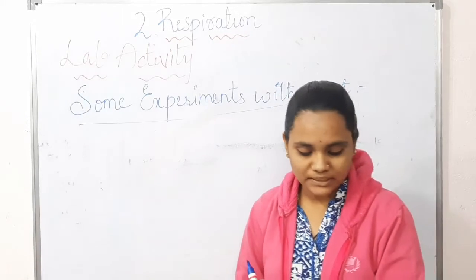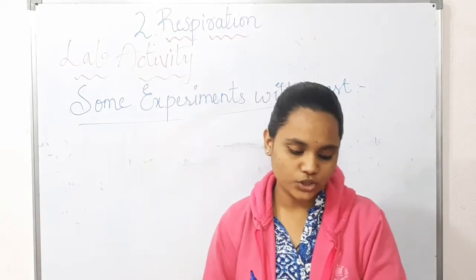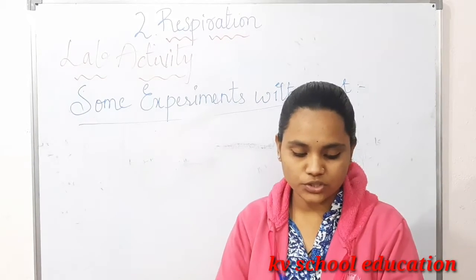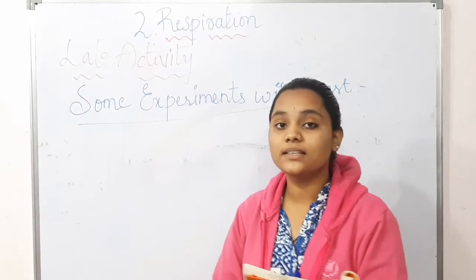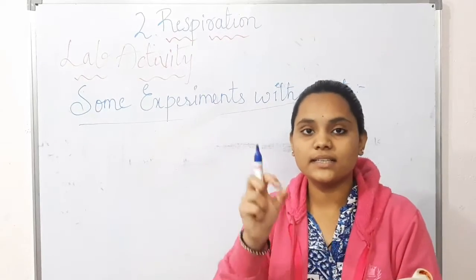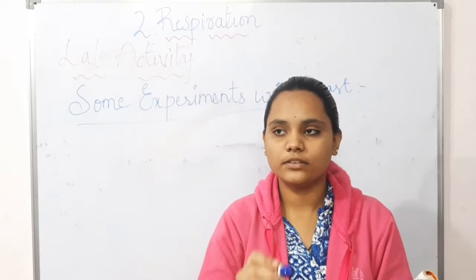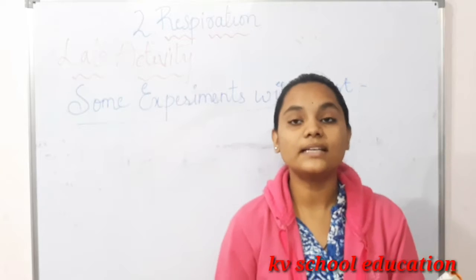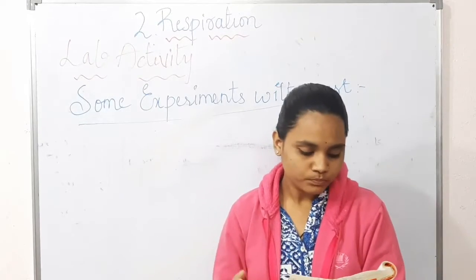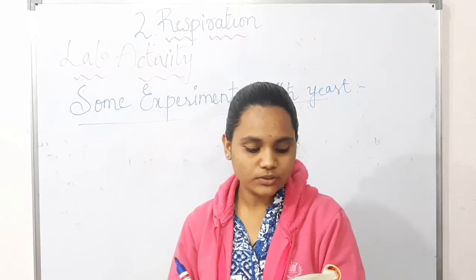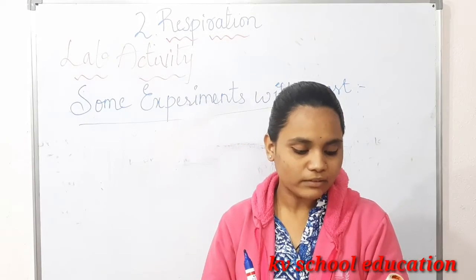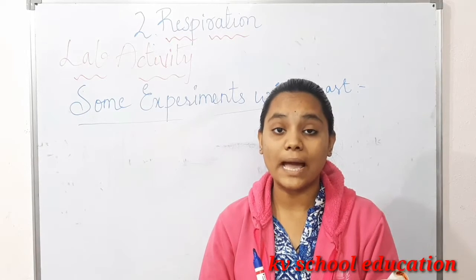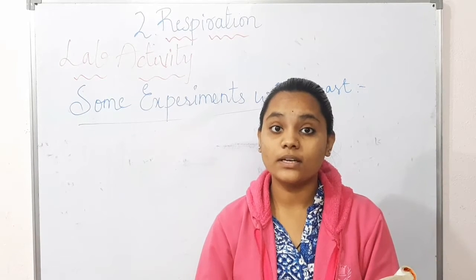Yeast grows rapidly if it is supplied with glucose in solution. So yeast is supplied with glucose solution. In the first paragraph they give a hint: they want to test whether, if carbon dioxide is kept separated from oxygen, the temperature will increase. In the second paragraph they say yeast grows rapidly if supplied with glucose solution. So if yeast is supplied with glucose solution, what will happen? Will the yeast increase, or will the temperature increase?